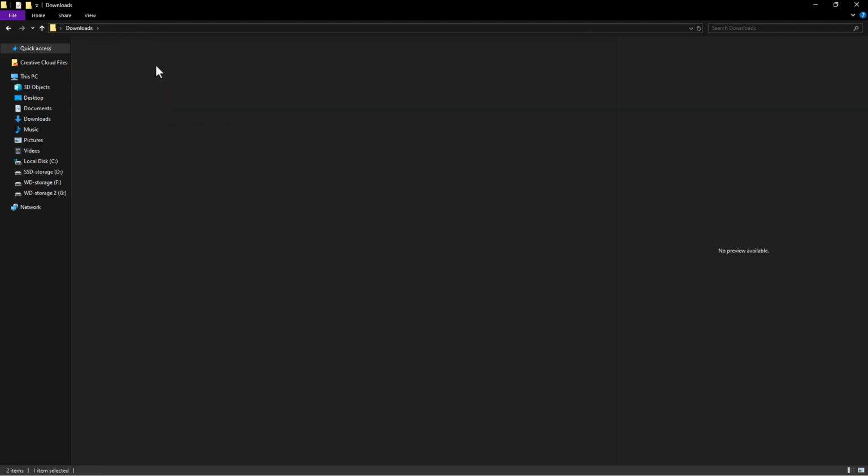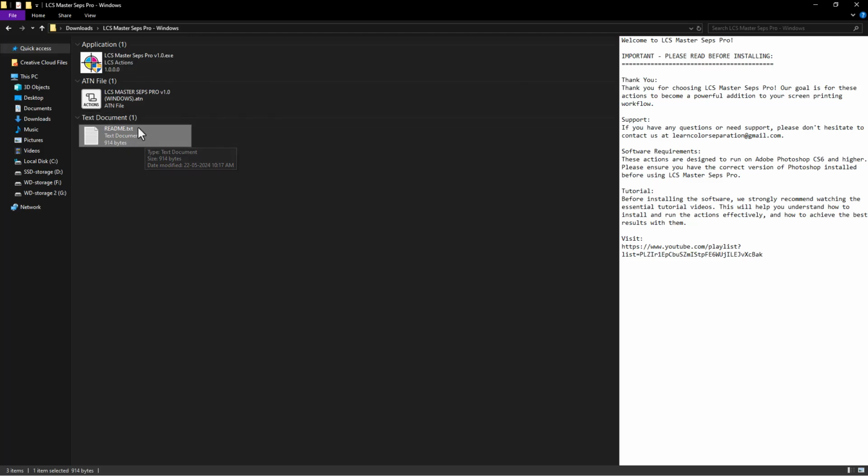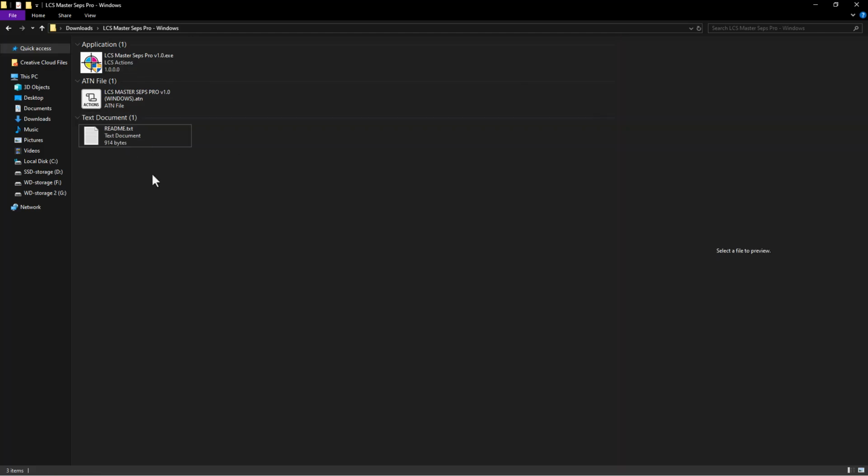open the folder. Inside you will find 3 files. We will first install the scripts required to run the actions using this installer and then load this action file in Photoshop. The tutorial link on how to use the actions can be found in the readme.txt file. To install the LCS master Seps Pro actions, open the .exe file.